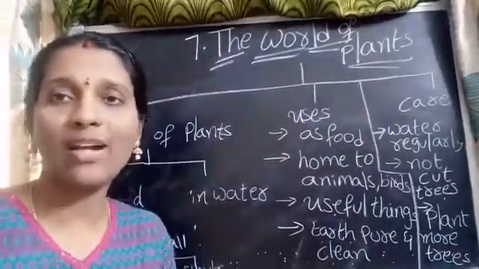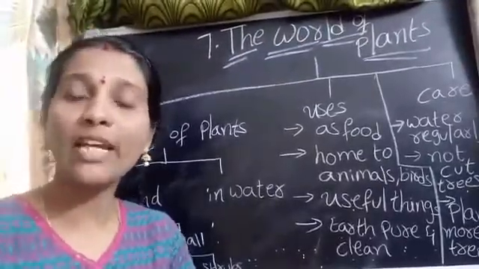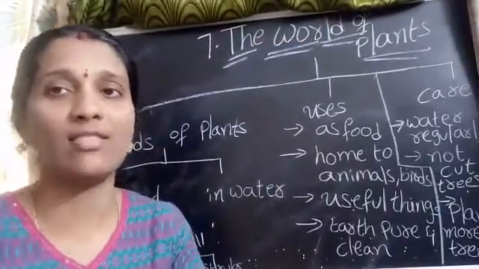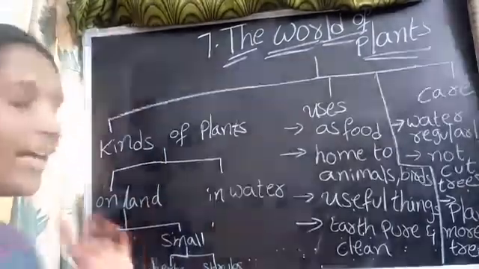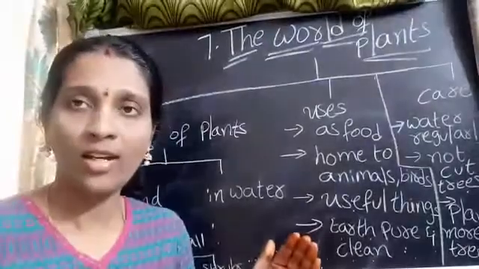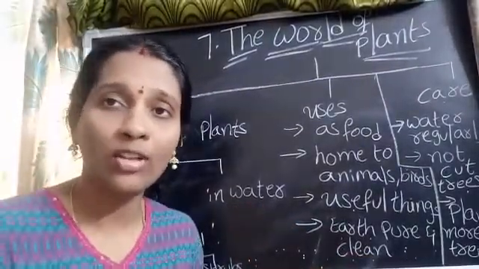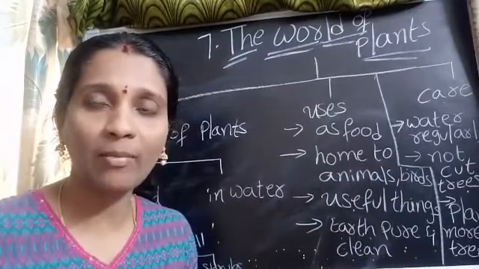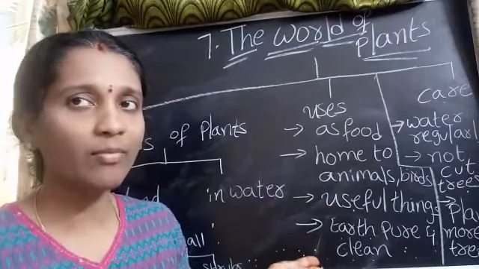What are the types of land plants? We have big plants and small plants. Big plants are called trees, whereas small plants we divide into herbs and shrubs. Examples of big trees are the mango tree, banyan tree, and coconut tree.